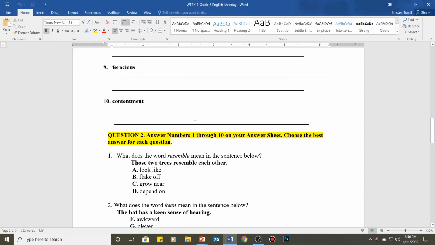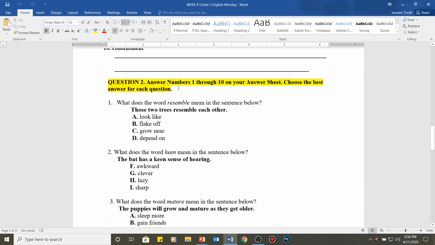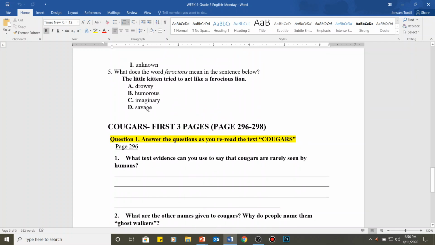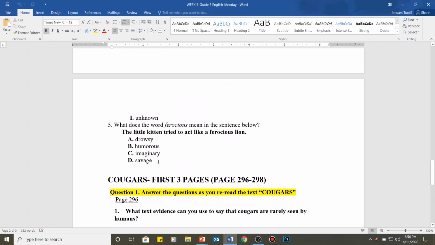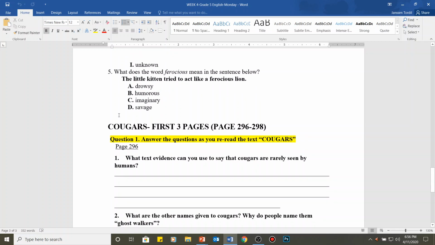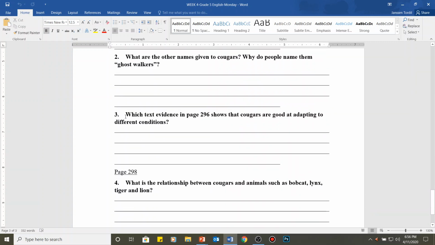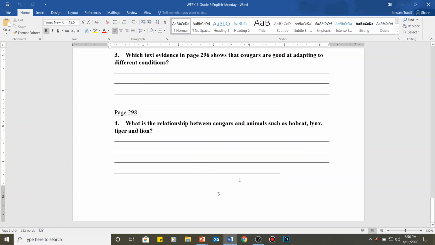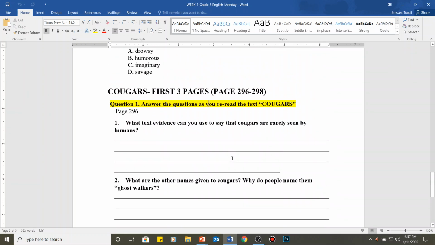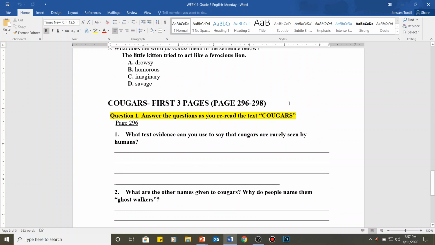If you're done answering 1 to 10, I want you to answer here 1 to 5 only. Next, you will be required to read the first 3 pages of the story or the informational text, from 296 to 298, and you're going to answer only 4 questions. It's 3 pages only, so it's very easy to answer this one. Just take your time. You can send this to me until 9 p.m. today. Alright, so that's our activity for today.